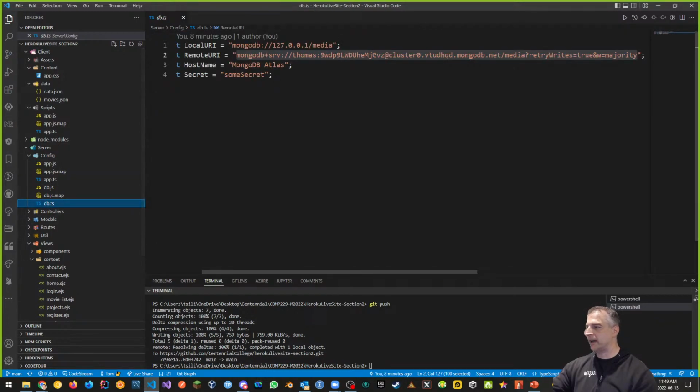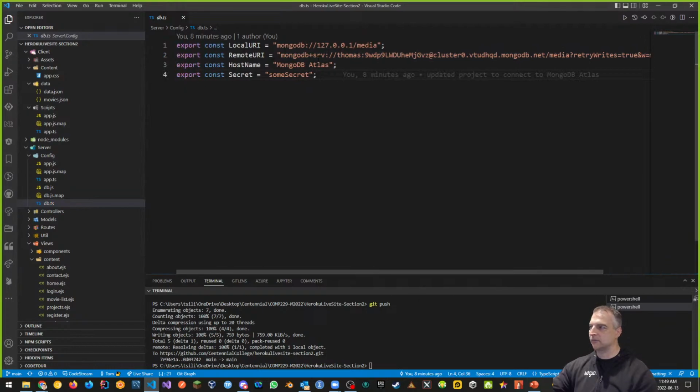So again, how do I use it? Here's a question for you guys. How do I make this remote URI use my environment's remote URI?